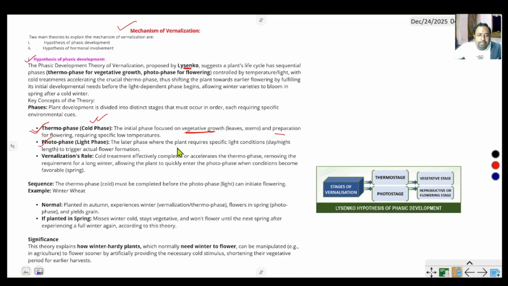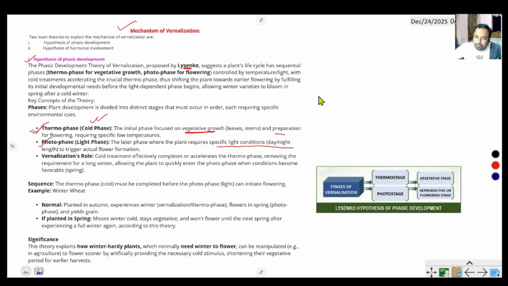Photophase, the later phase, where the plant requires specific light conditions, day and night. For long day plants, different light is required. For short day plants, different light is required. For day neutral plants, different light is required. So first, the thermophase, the cold phase, stimulates.